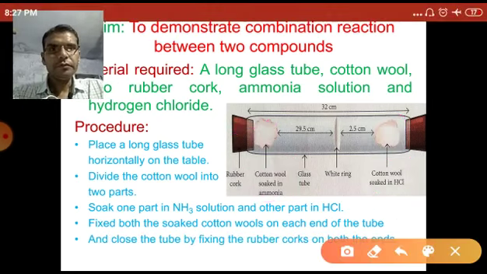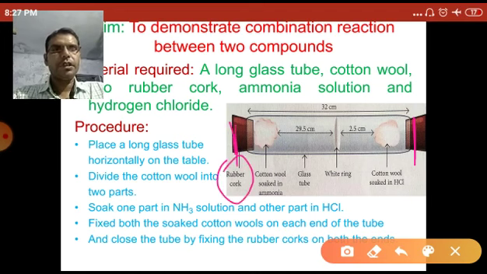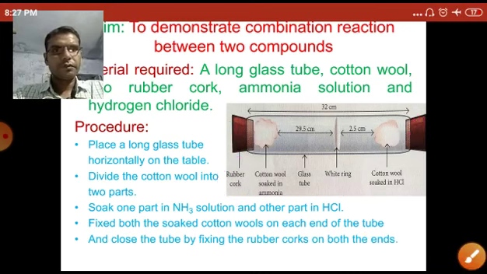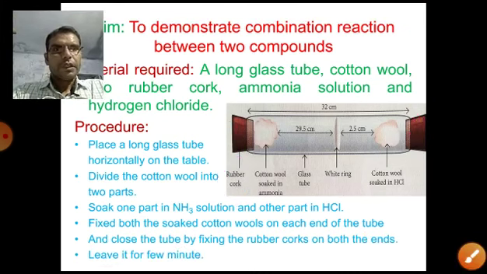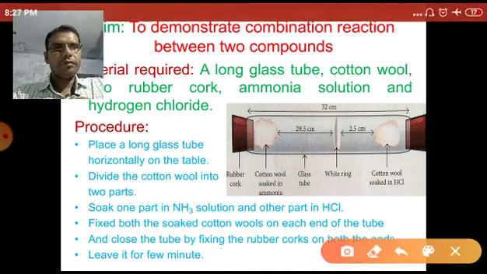Then close the tube by fixing a rubber cork on both sides. This is the rubber cork. Leave it for a few minutes.